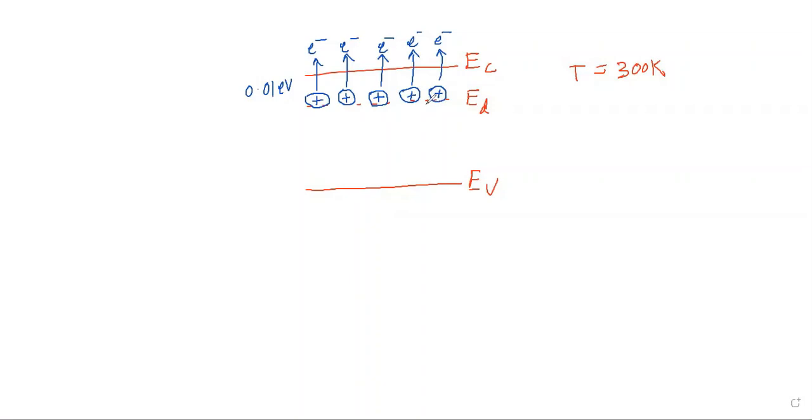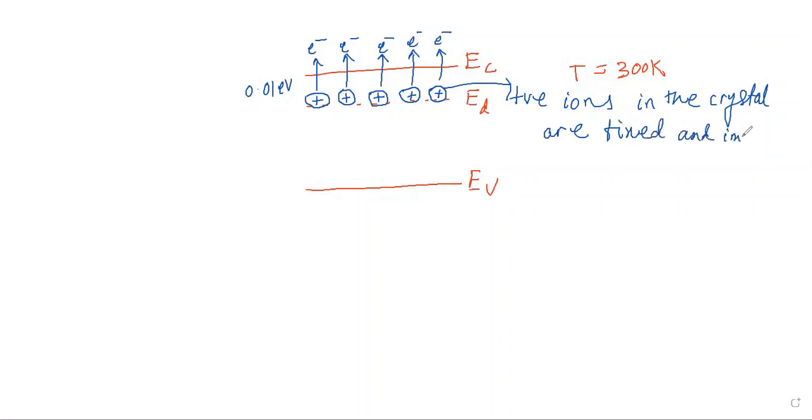Now these electrons in the conduction band will contribute to the process of conduction, so they will give you current. While these positively charged ions that we got in the crystal are immobile and fixed. So these positive ions in the crystal are fixed and immobile. This is what you need to remember.